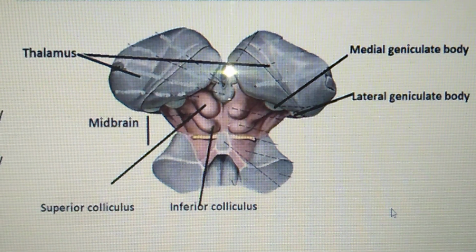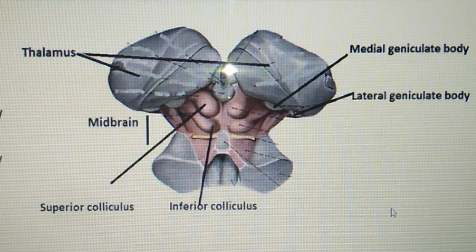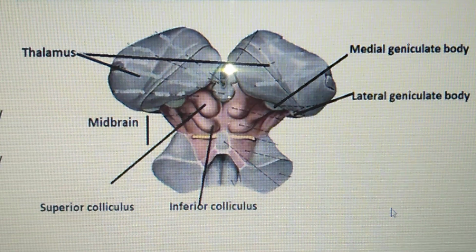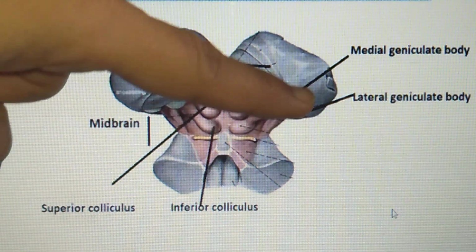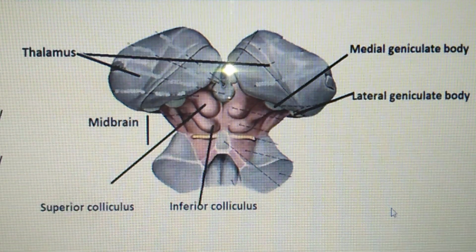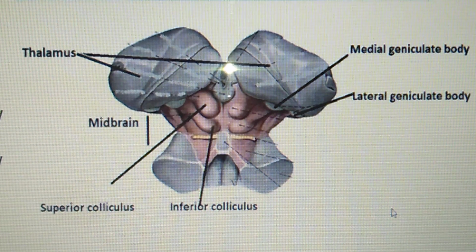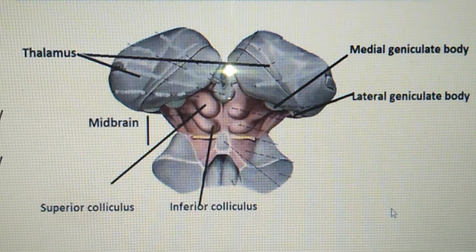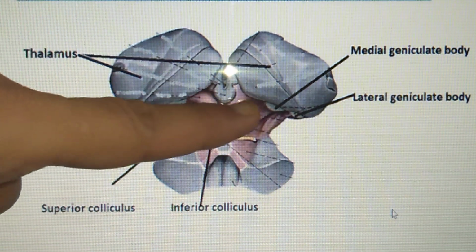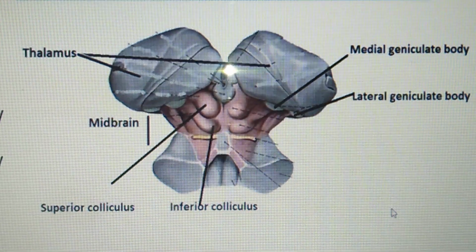Now first we will take the medial geniculate body. It is an oval elevation situated just below the pulvinar. The posterior most aspect of the thalamus is called the pulvinar, that we have done yesterday. So it is an oval elevation situated just below the pulvinar of the thalamus and lateral to the superior colliculus. This is the superior colliculus, and just lateral to it you will find the medial geniculate body.